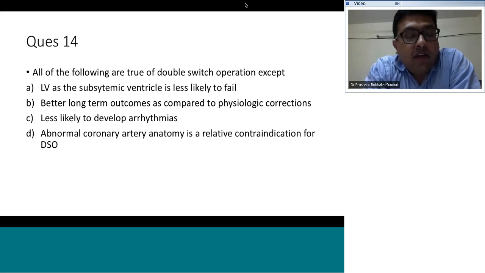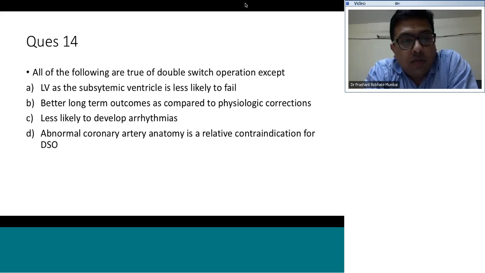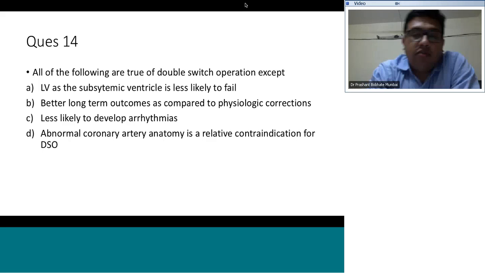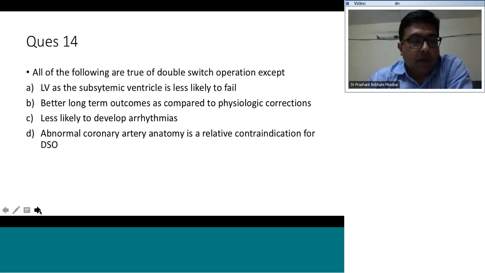So definitely, if we do a double switch, the left ventricle will be the subsystemic ventricle, and the RV will be the subpulmonary ventricle. We are giving them what outputs they're supposed to do in a normal individual, and hence they would be less likely to fail. Definitely, they have better long-term outcomes as compared to physiological repair. Because we do Sennings in double switch operation, they are more likely to have arrhythmias, especially sinus node dysfunction and atrial arrhythmias. And abnormal coronary artery anatomy is a relative contraindication for DSO. So the answer here is less likely to develop arrhythmias. In fact, they are more prone to develop arrhythmias.